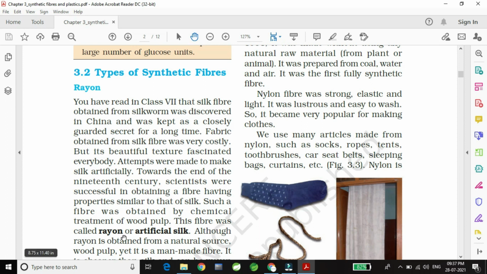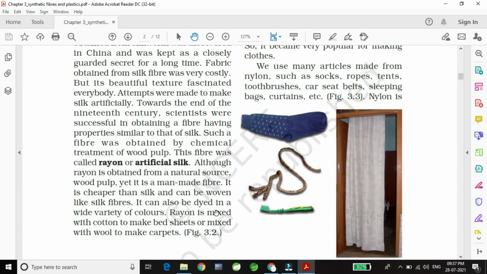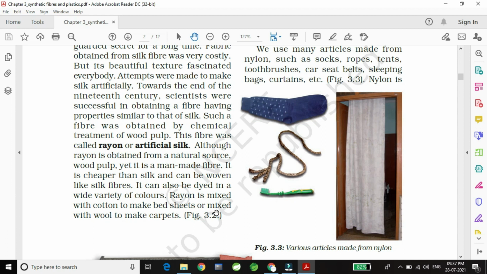This fiber was called rayon or artificial silk. So what is rayon or what is artificial silk? Rayon are the fibers which are made from wood pulp by mixing some chemical, or a chemical treatment is done with the wood pulp to make a rayon, or we can say it as a artificial silk. Although rayon is obtained from natural source like wood pulp, yet it is a man-made fiber.